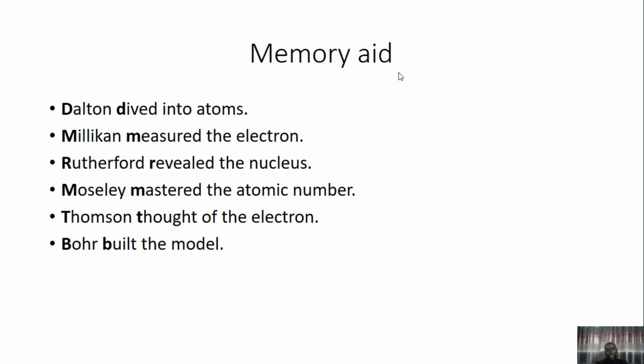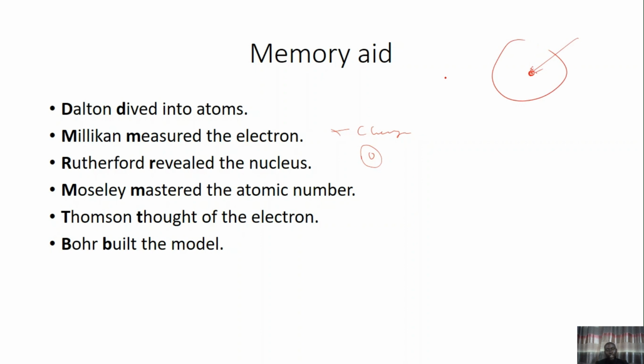Millikan measured the electron. Millikan measured the charge of the electron, and Rutherford revealed the nucleus. He is the one that first proposed that an atom is made up of a nucleus around which electrons revolve. So he revealed the nucleus. Let's assume the nucleus is hidden inside the atom. It is Rutherford that revealed it for us.